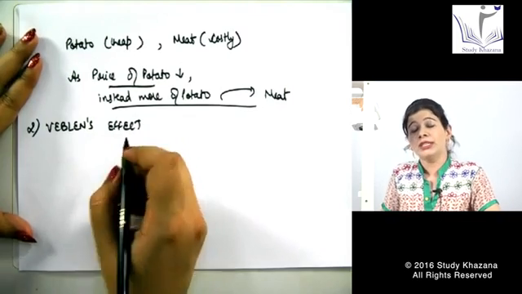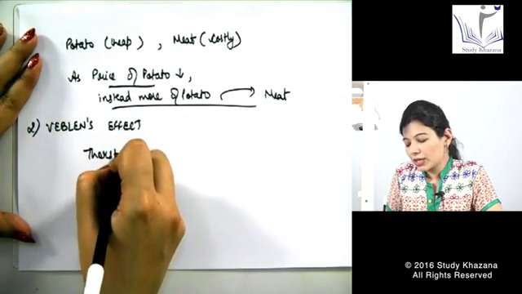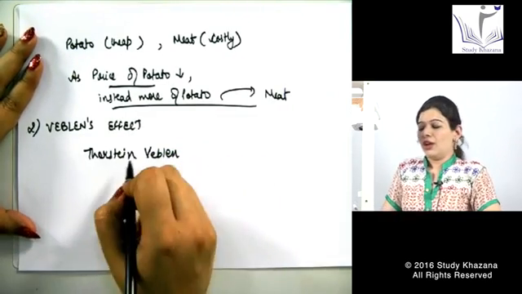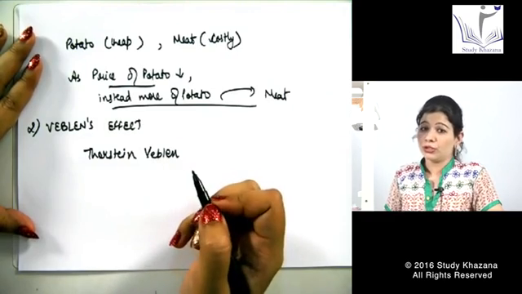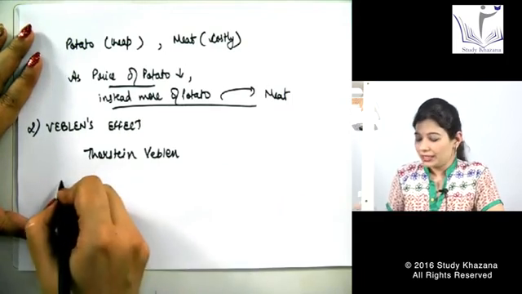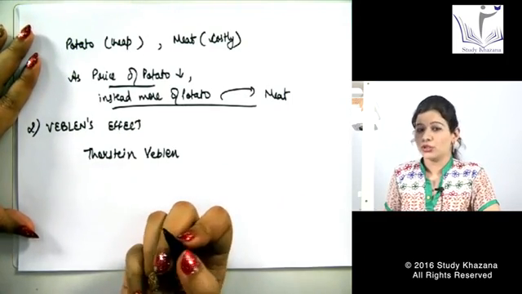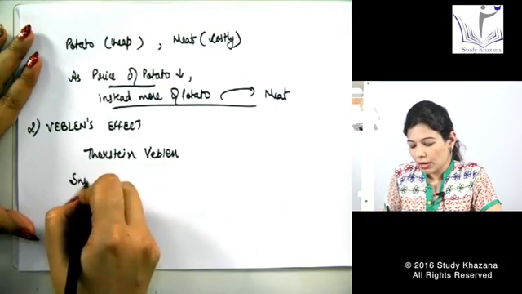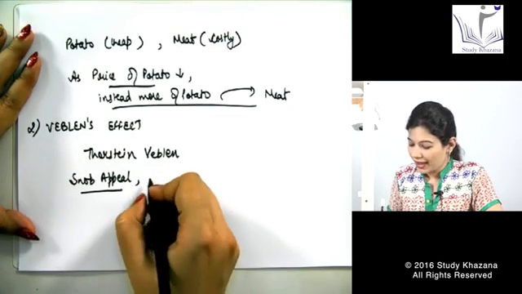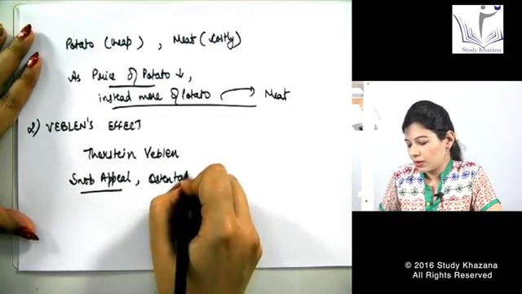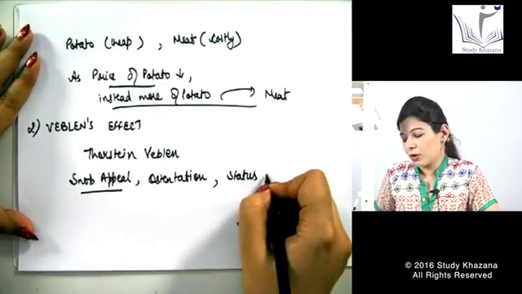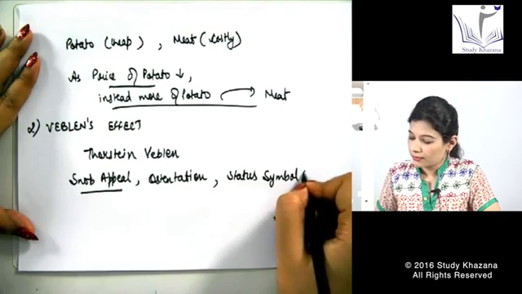There was a famous economist named Thorstein Veblen, who gave the example of those people who generally buy goods just for their status symbol. This is called buying goods for show off, for status symbol. It is called snob appeal, or Veblen's effect, or ostentation, or these are called status symbol goods.